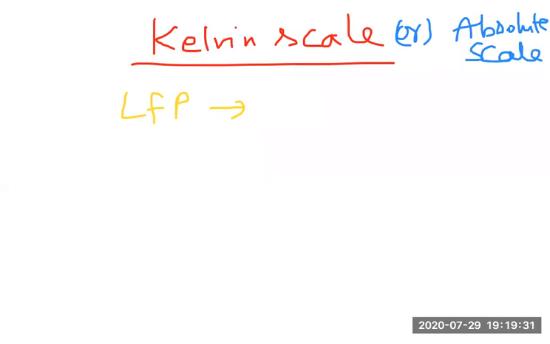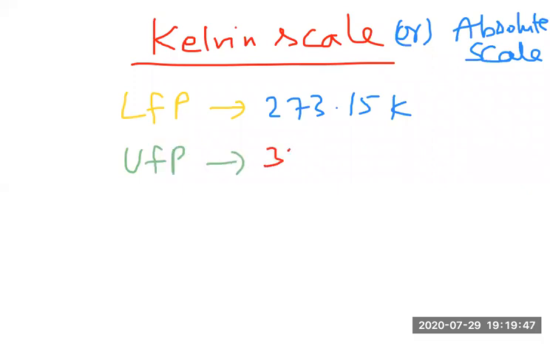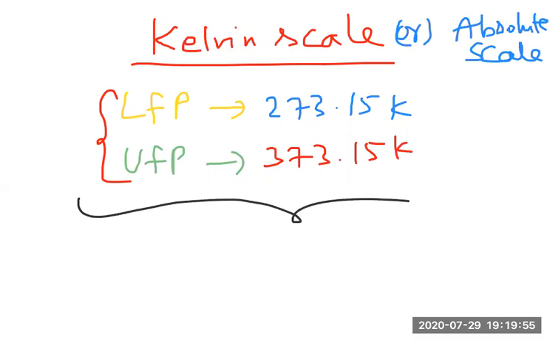Here the lower fixed point we can take as 273.15 Kelvin, and the upper fixed point I can write as 373.15 Kelvin. These are the upper and lower fixed points for the Kelvin scale.